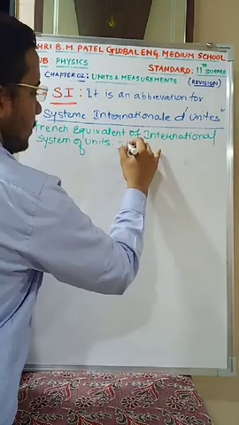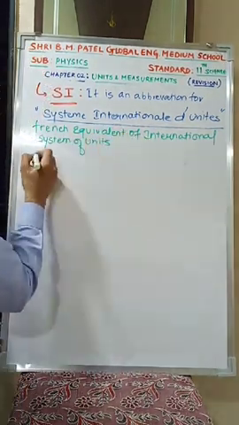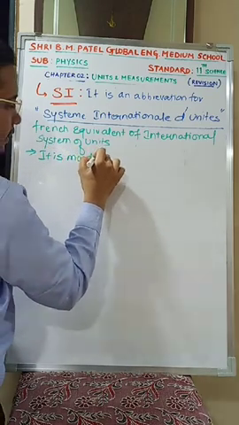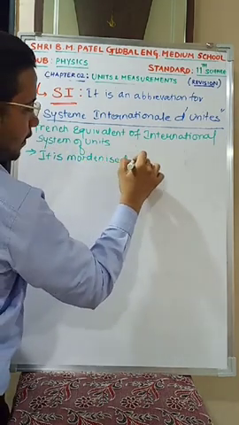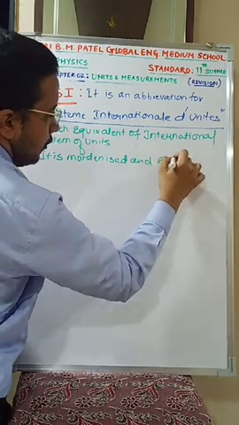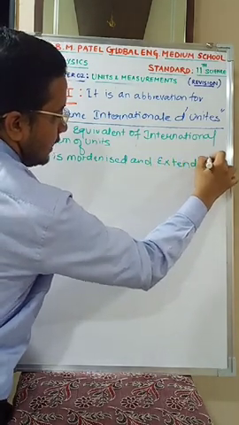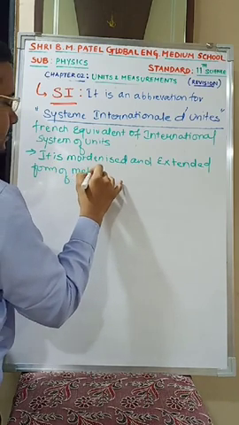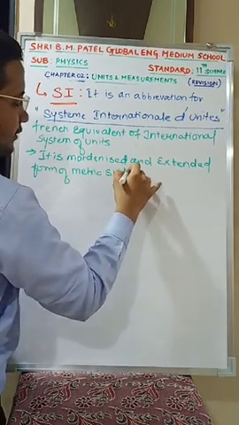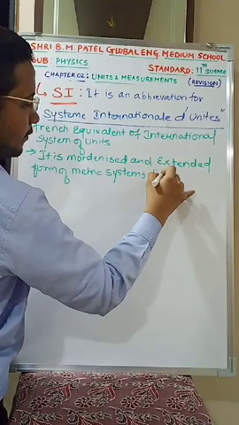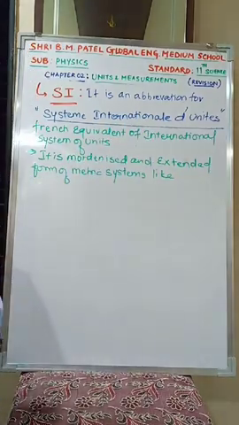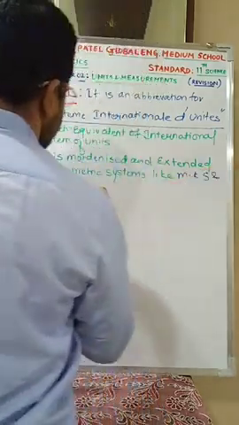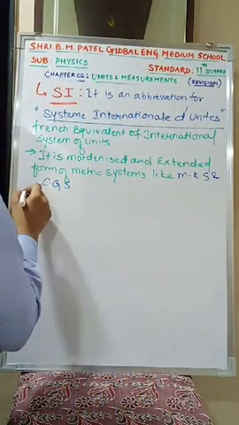The second point I can write over here: it is a modernized and extended form of metric systems. Which were the metric systems? MKS and CGS.